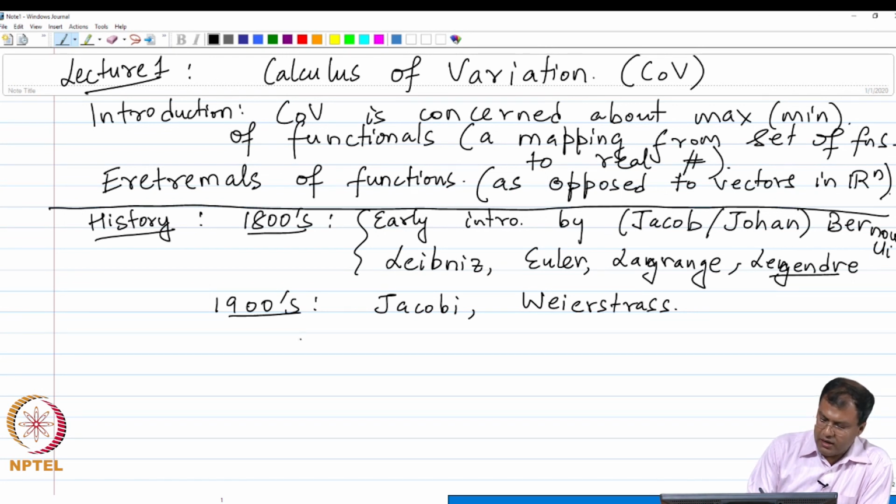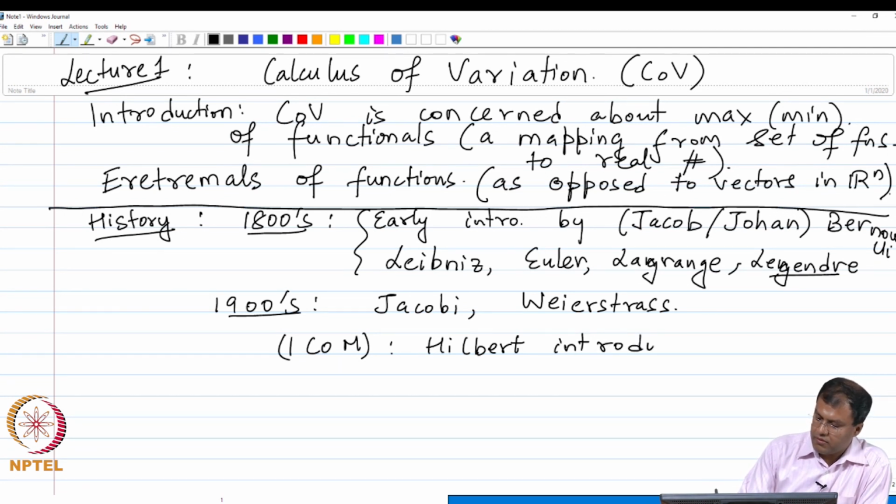In fact, in the International Congress of Mathematicians, it was Hilbert who introduced the famous 23 problems, the 23 problems in calculus of variations.